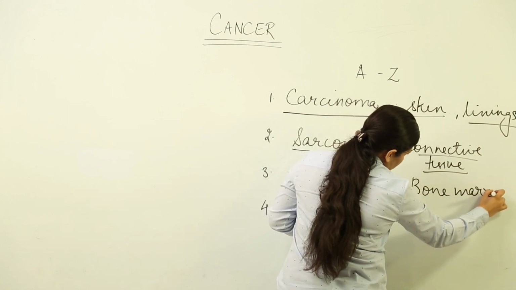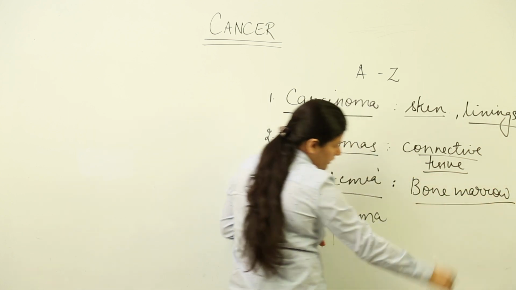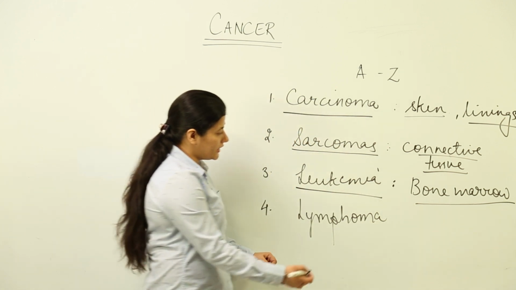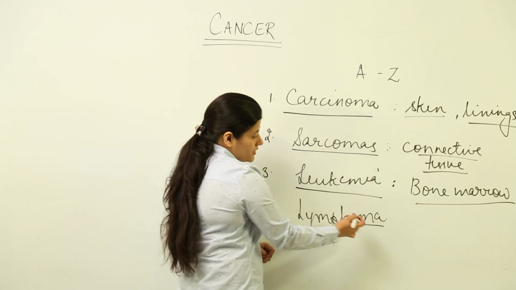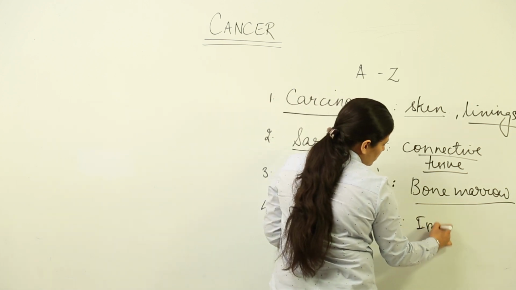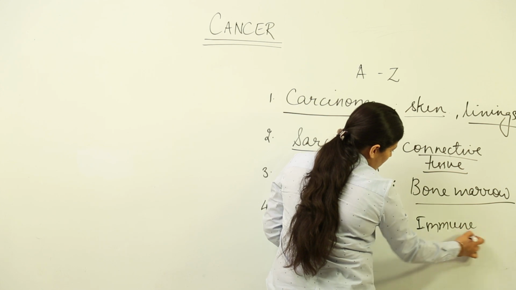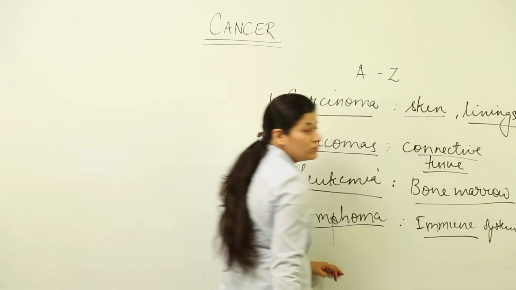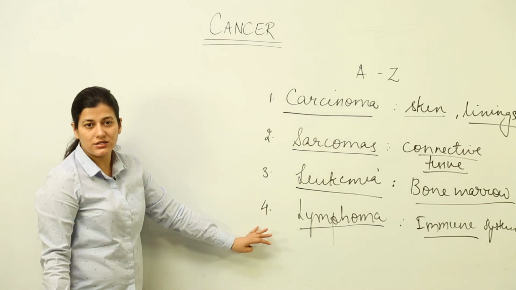That is why the people who suffer from bone marrow cancer or leukemia, their bone marrow is transplanted time after time. And the last one is lymphoma. This is the cancer of the immune system. The word lymphoma would be telling you that we are going to deal with immune cells and the immune system. So these are the 4 categories of cancer.